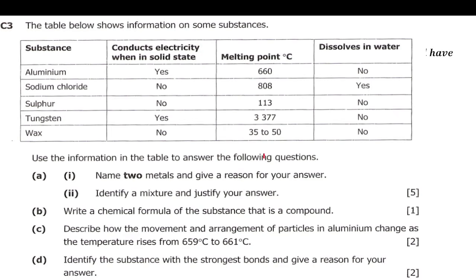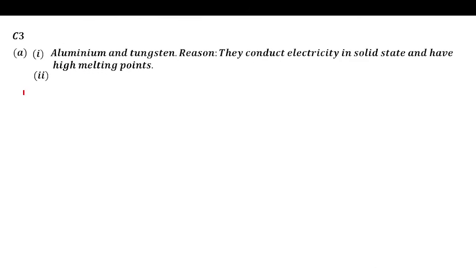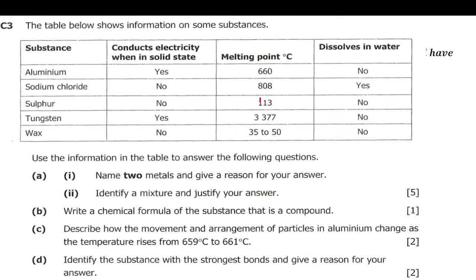So here the mixture is wax. And the reason is that it has a variable, or a varying, melting point. So the answer here is wax, because it has a varying melting point. Okay, so let's go to another question.